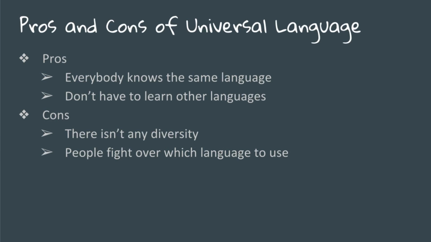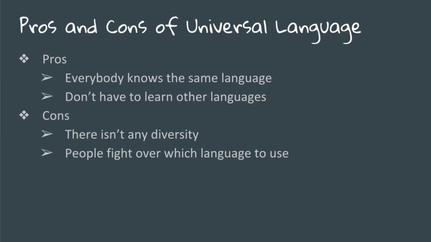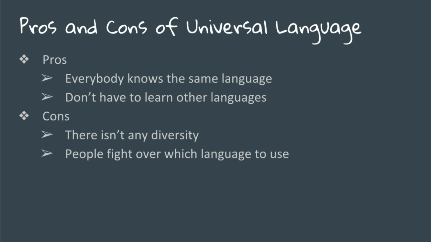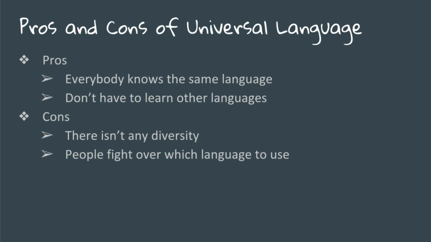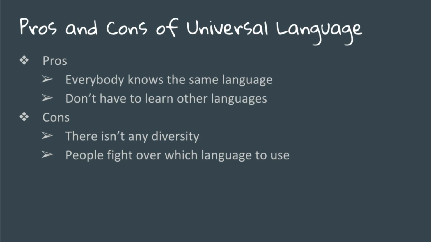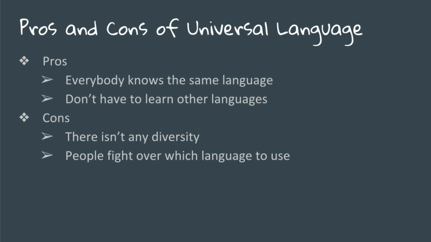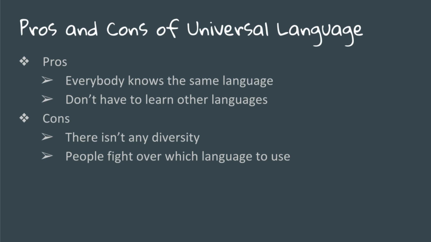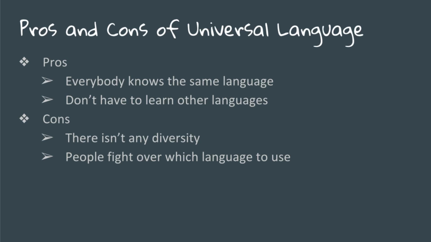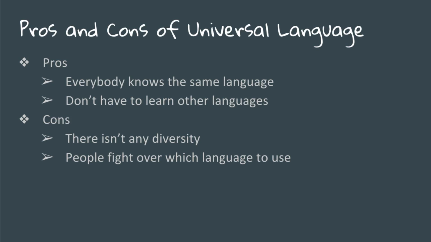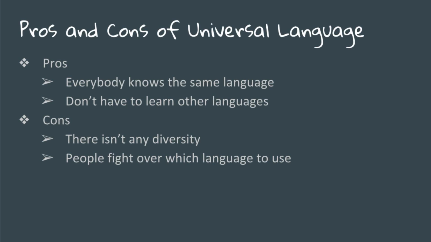Pros and cons of a universal language. The pros of a universal language are that everybody would know the same language and it would be an easy way to communicate with others. People wouldn't have to learn every single language if we used the same language. There wouldn't be any language barriers for people to get to know each other.